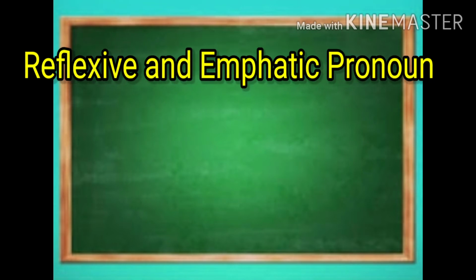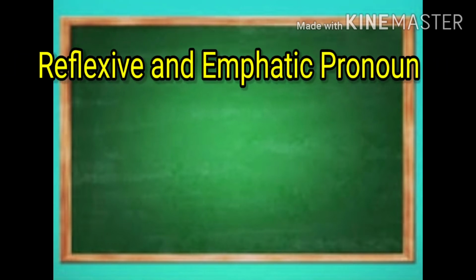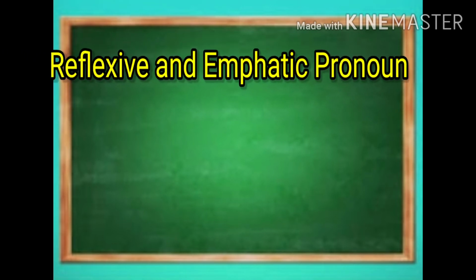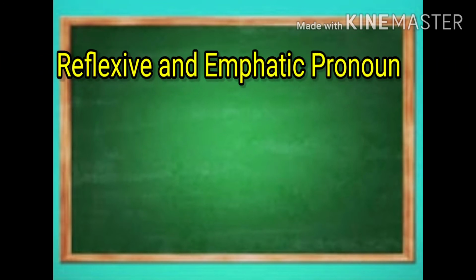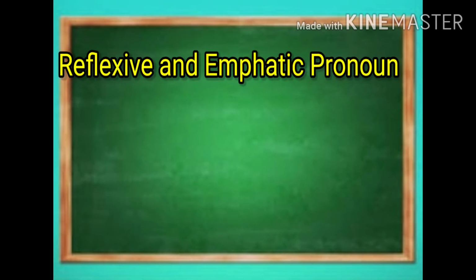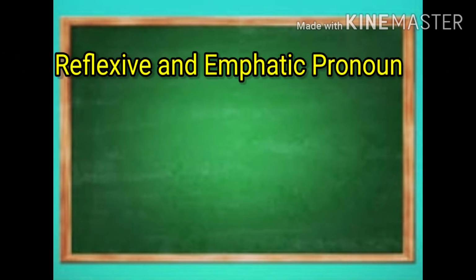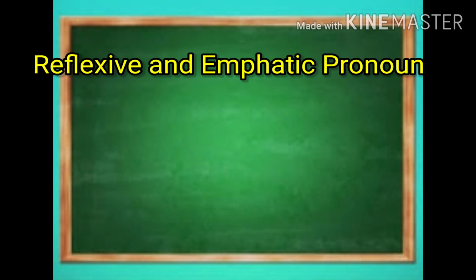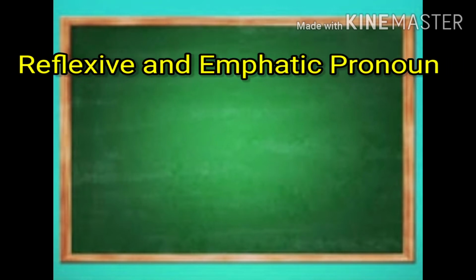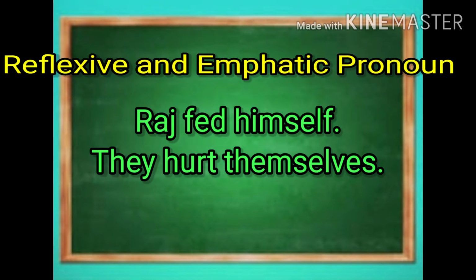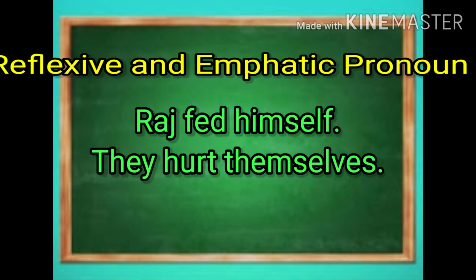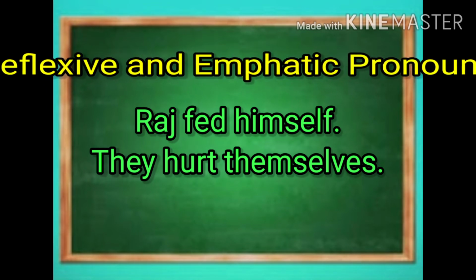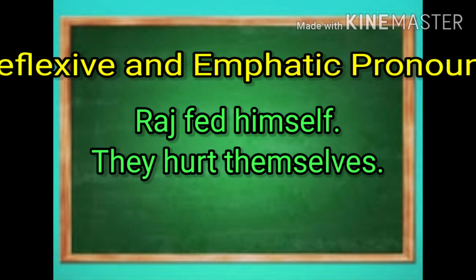Next, reflexive and emphatic pronouns. When we form pronouns by adding self or selves to personal pronouns, in a case when subject and object are the same person, then those pronouns are called reflexive and emphatic pronouns. For example, Raj fed himself, they hurt themselves. Here, himself and themselves are examples of reflexive and emphatic pronouns.